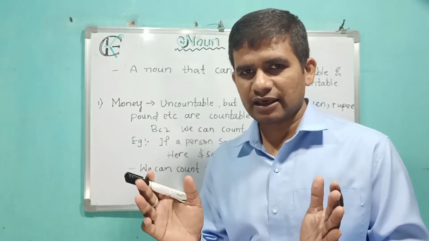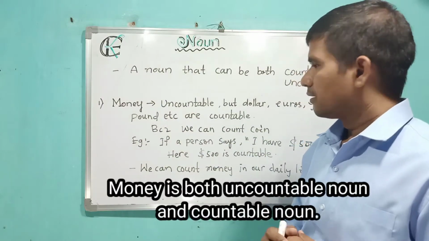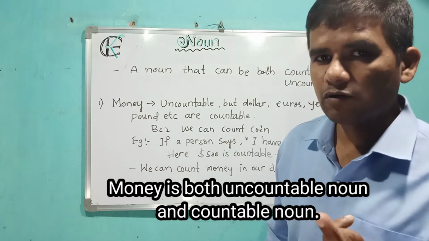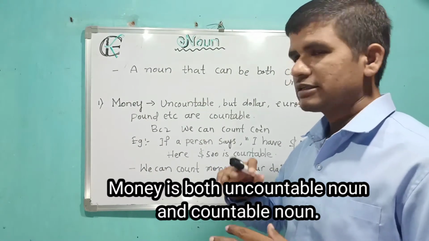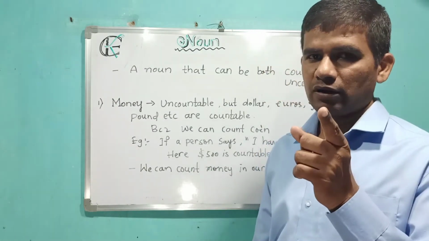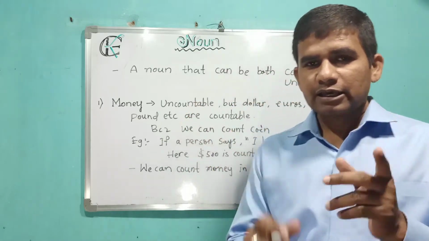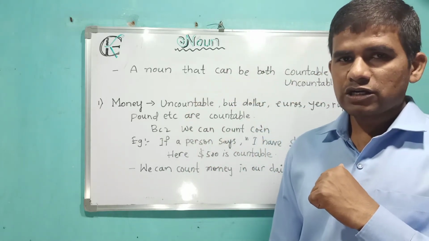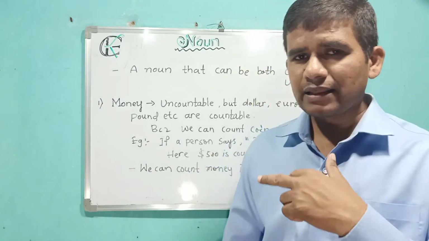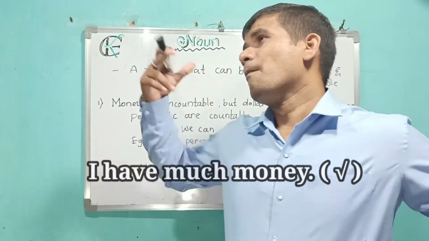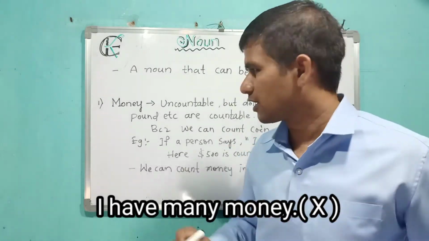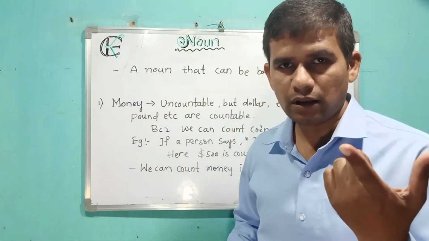Some of the examples are there. Among them, the word money can be both a countable noun as well as an uncountable noun. How is money countable and uncountable? Generally, the word money is an uncountable noun. Friend, remember, the word money is uncountable because we use much and little before money. For example, I have little money, I have much money. Since we are using the quantifiers little and much, we can say money is an uncountable noun.